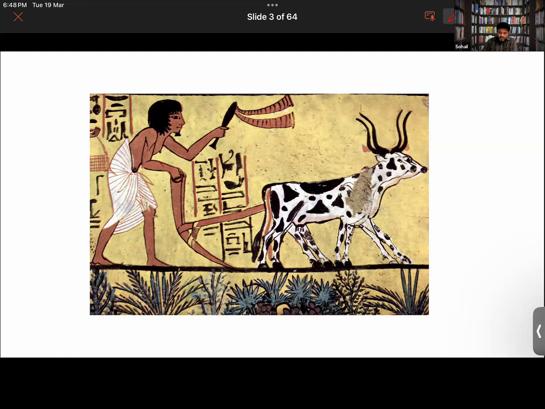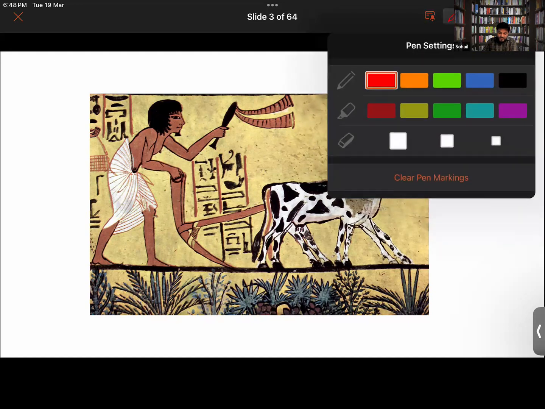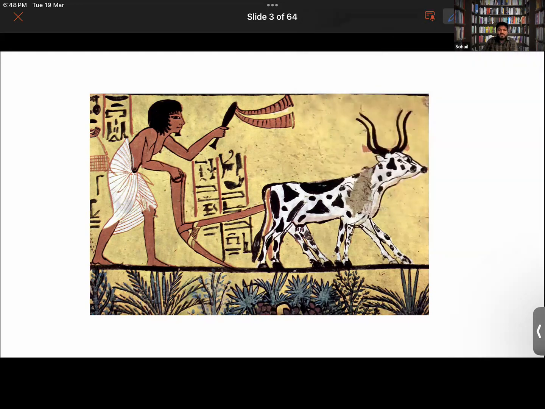Now, you guys know that it's not like humans were always farmers, right? Thousands and thousands of years ago, humans were hunters and gatherers. So, via this image, you can get an idea of what is being depicted in this image. You guys tell me.